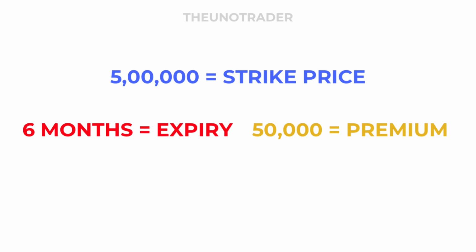Let us connect this incident with option trading. The 50,000 premium is the amount you pay to have the right to buy the land at 5 lakh. 5 lakh here is the strike price. If the price goes up, you can exercise your option and buy at 5 lakh making a profit. If the price stays the same or drops, you let the option expire and you only lose the 50,000 premium.